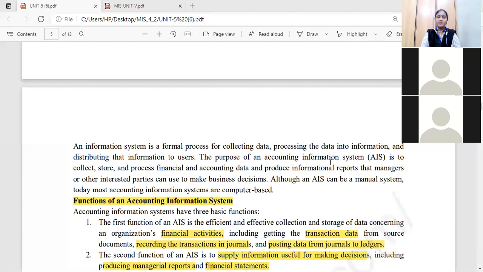With that data, it is preparing informational reports. For whom are those reports useful? For the managers and the decision makers in our organization. They will take certain decisions or implementations for your organization based on the informational reports which you have prepared by using that accounting information system.